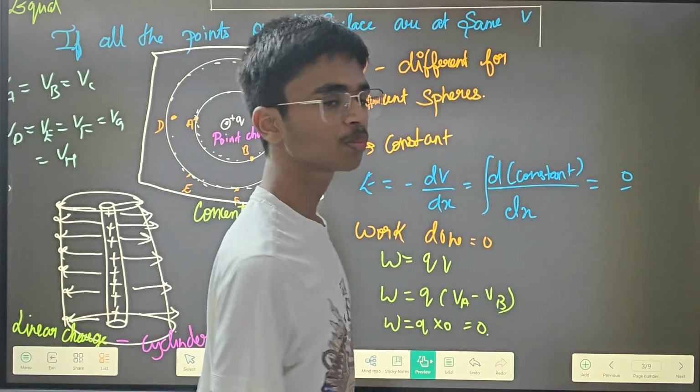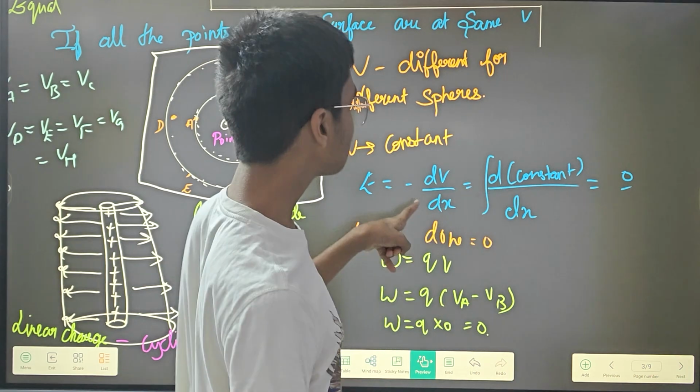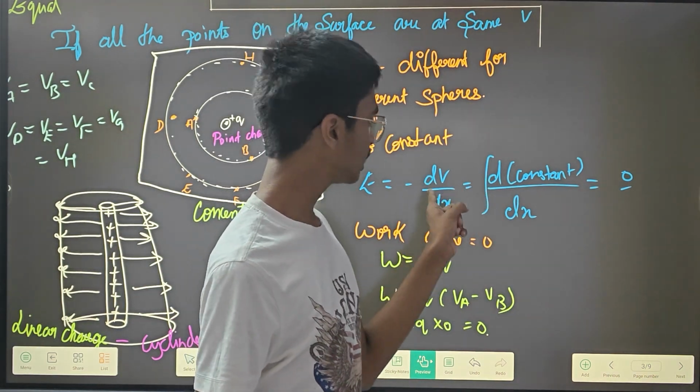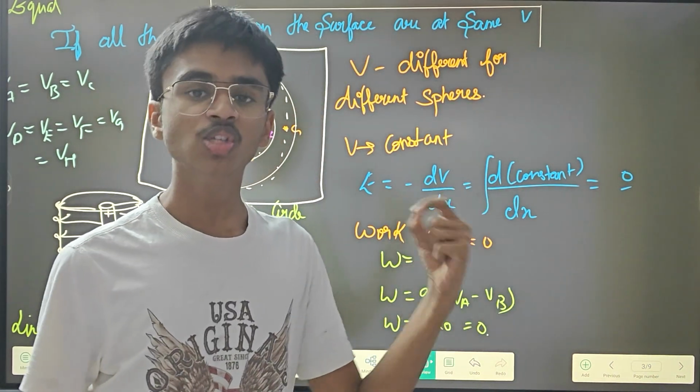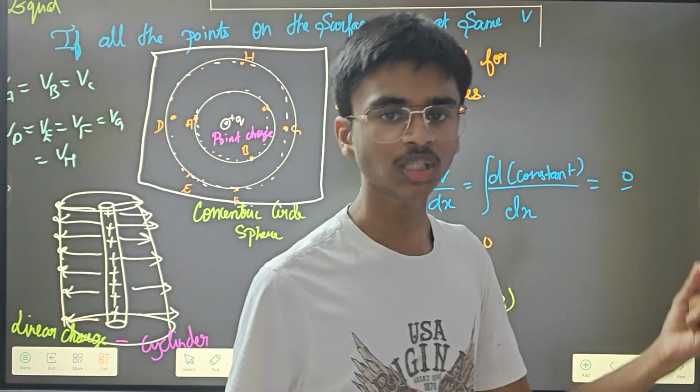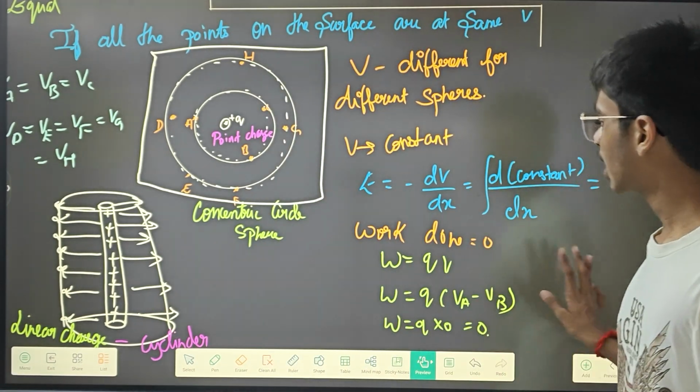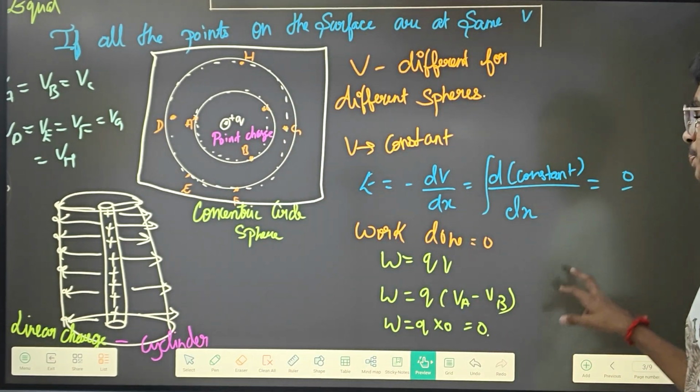Okay. So now I'm going to put integration over it. So integration of dV. That means I'm here integrating V, which is constant. So integration of any constant is going to be 0 only. So here the electric field is actually 0.